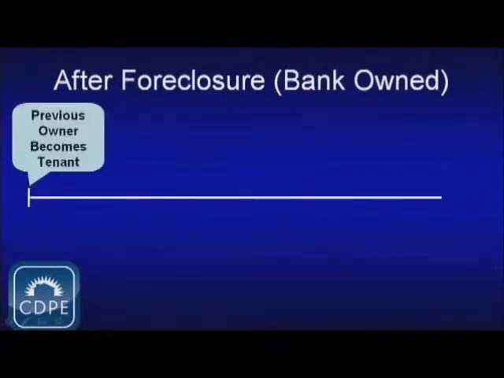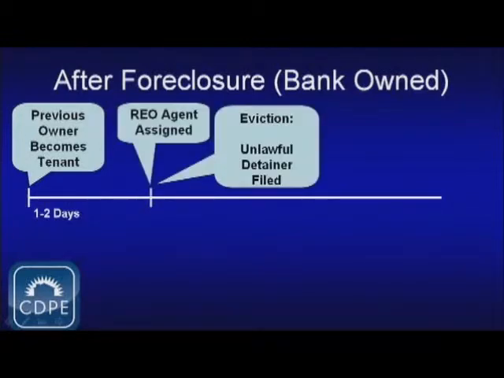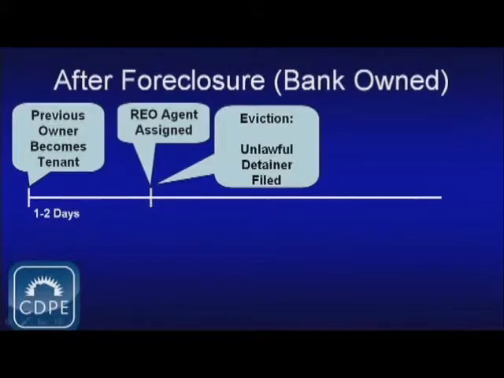So what happens after a foreclosure is immediately the previous owner becomes a tenant, and tenant-landlord laws apply in California. So within 1 or 2 days, typically an REO agent or real estate owned agent is assigned by the bank, and they will drive by the property, find out if it's occupied, and if it is, they will contact the bank to start the eviction process right away. This is so that they don't lose any time. Now the eviction process from the bank standpoint actually starts when they file an unlawful detainer with the court.